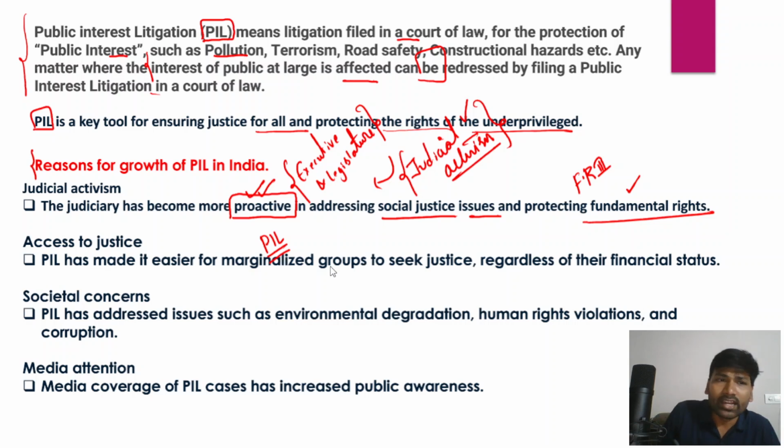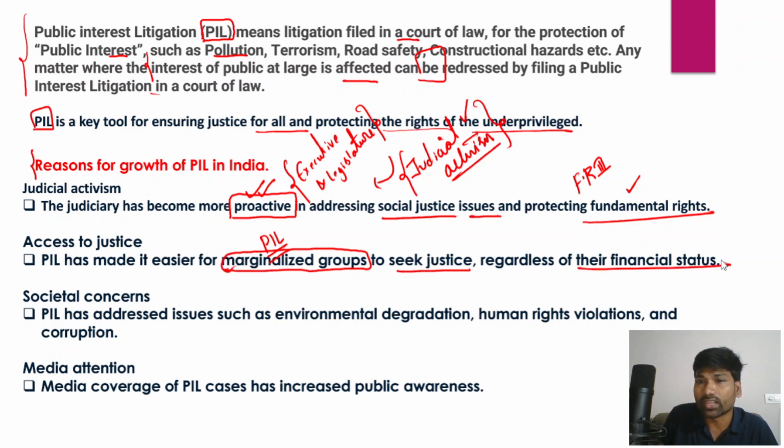So therefore, it has made it easier for the marginalized groups to seek justice regardless of their financial status. Remember that the directive principles of state policy, particularly Article 39A, talks about what? Equal justice and free legal aid.